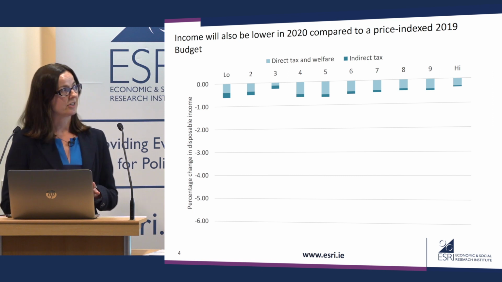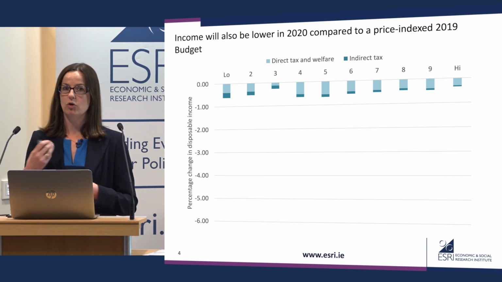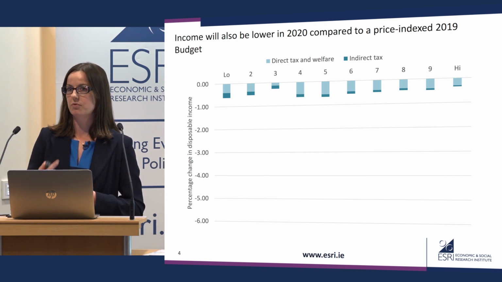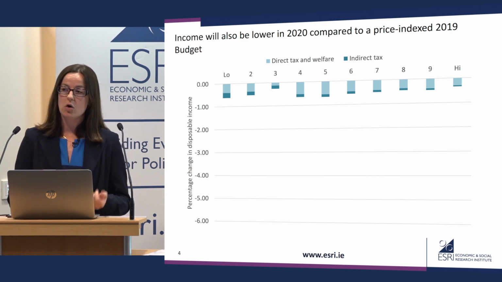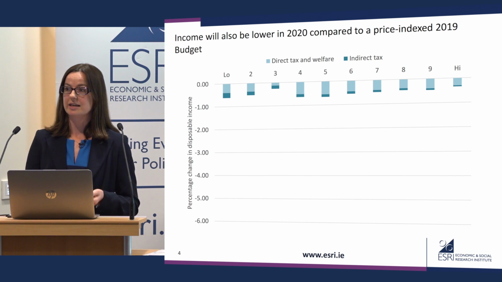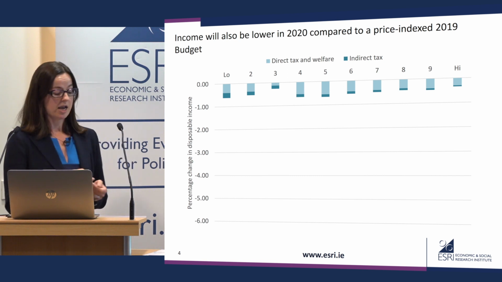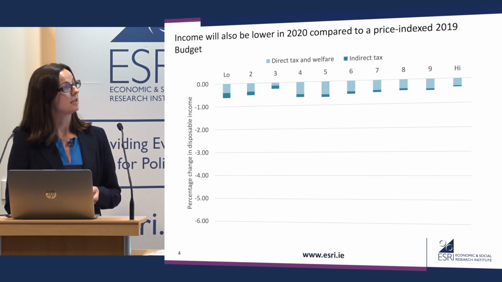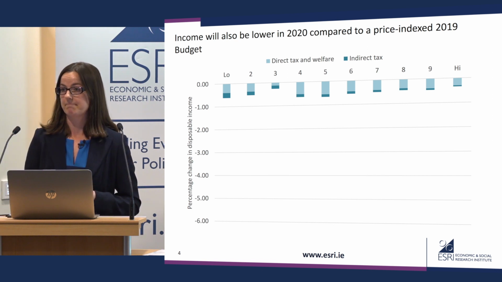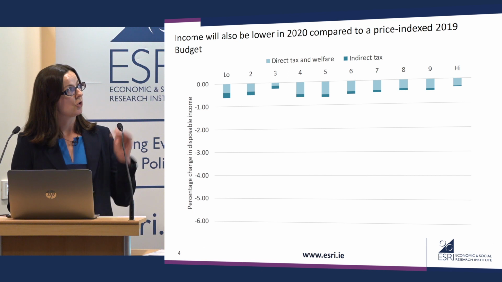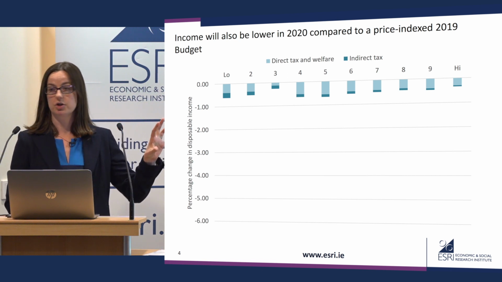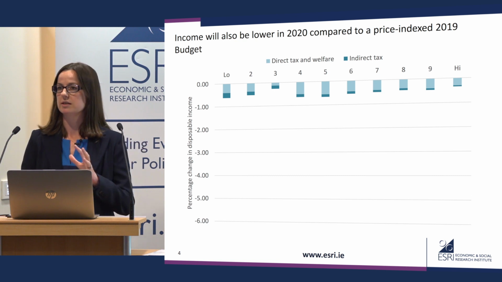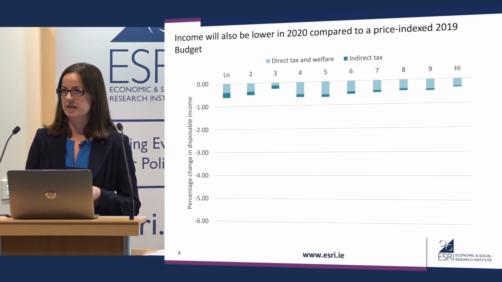So in reality, if we think that wage growth may not be quite as high as forecast for next year because of a no-deal Brexit, it's also true that price inflation is likely to be higher than forecast next year if there is a no-deal Brexit. So reality probably lies somewhere in between these two pictures, okay? What I'm going to show you in the rest of the presentation is based on a wage index assumption, okay? So you can think of the rest of the results that I'm going to show you as an upper bound of what we expect next year.